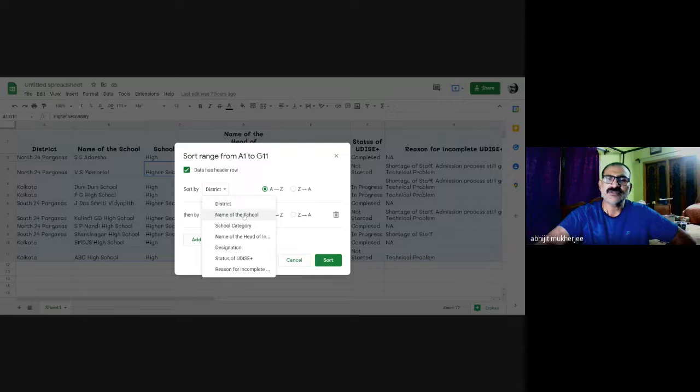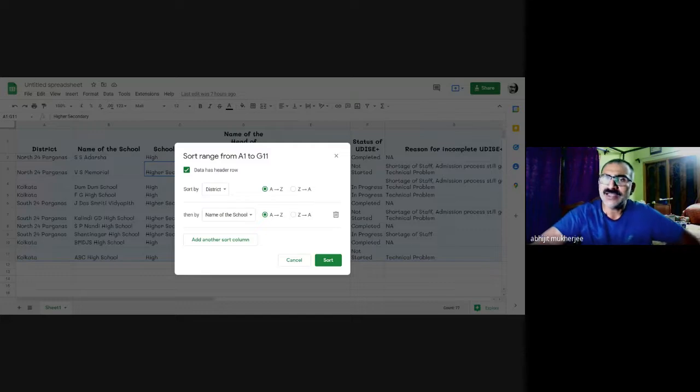Suppose I choose name of the school, because in this sorting, all the data in my data set gets sorted according to the districts, and then the names of the schools will appear alphabetically. In this way, it will be easier for us to identify any particular school later on. After completing our work, we can identify the school by going to the particular district and then coming down alphabetically. I then press this sort option.